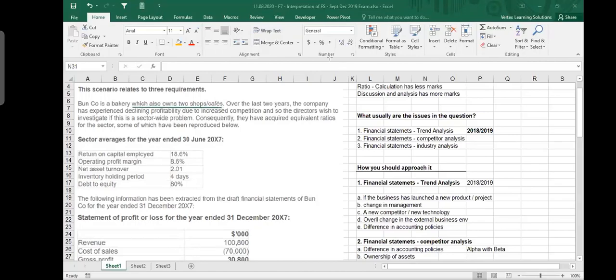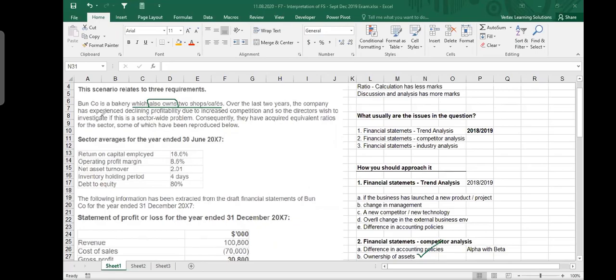What do you think? What is the most important word? This word is important here, because it says which also owns shops. So you have ownership of assets. Owning assets and not owning the assets makes a very big difference. You should understand, it is not a joke. I mean, you own a car and then you use it as a rent-a-car, or probably you have leased a vehicle and you are using it as a rent-a-car. Do you think that you are going to get the same results? Of course, you will not get the same results. So anyway, pay attention to these little words. One company is a bakery which also owns 2 shops, cafes.